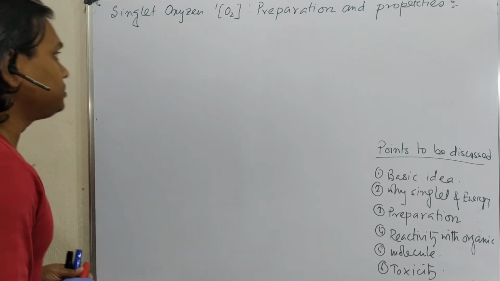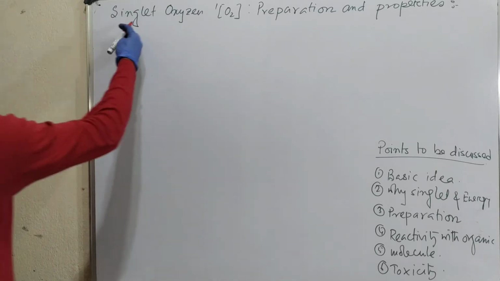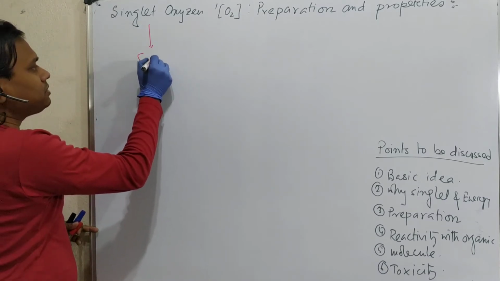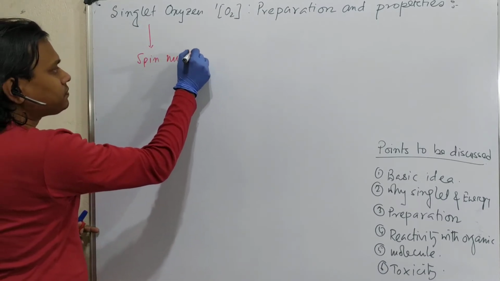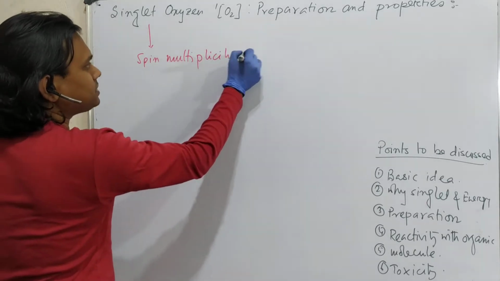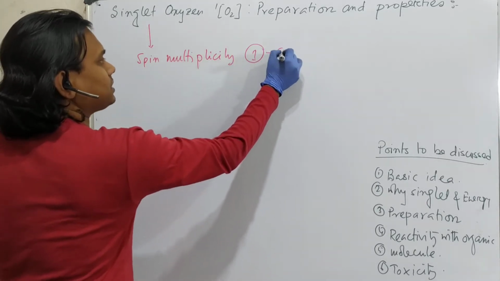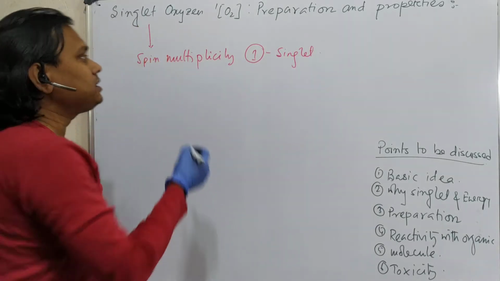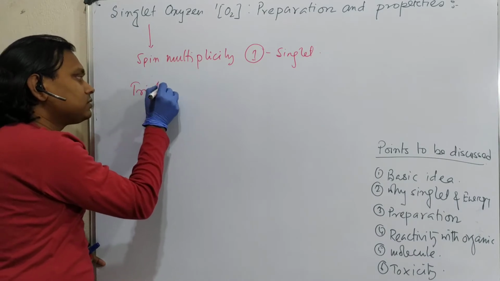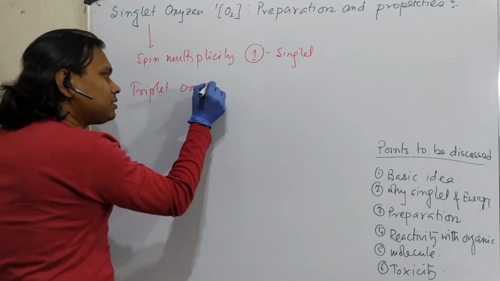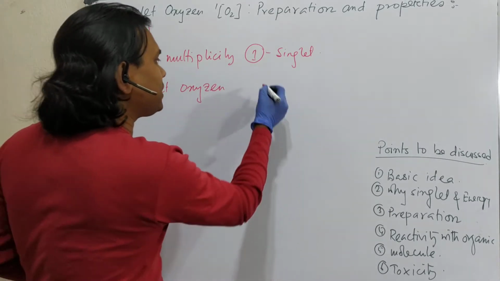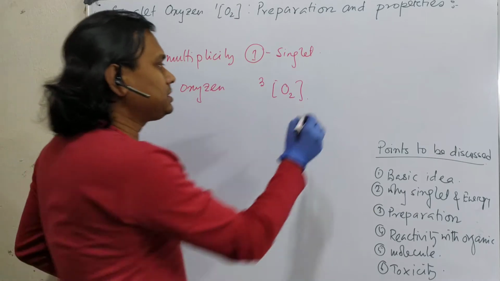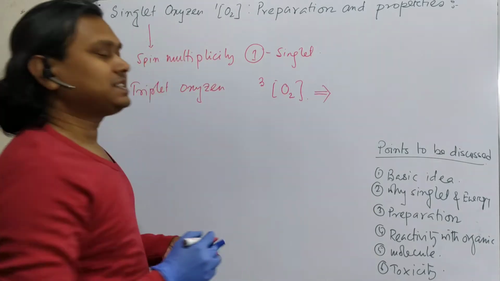Just as usual, what do we mean by singlet oxygen? Singlet means the spin multiplicity is 1. That's why this is called singlet. Now, when we say singlet, the question is, is there any triplet oxygen? You may consider that as 3O2. So obviously this exists.